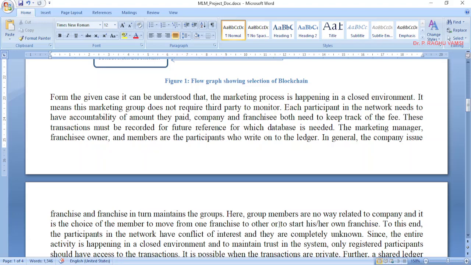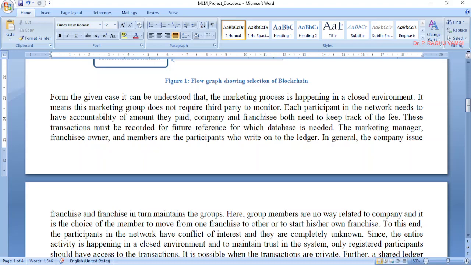For example, a member is related to a franchise in one locality. Maybe because of his job or any other reason, he might have gone to another locality. There also the same kind of chain marketing is happening. Then he may join another franchise. That is his wish.